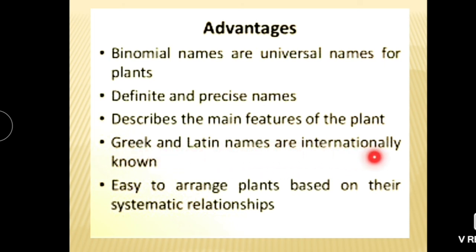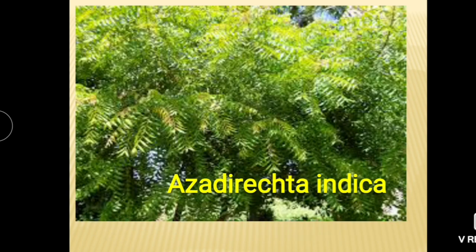Then Greek and Latin names are internationally known. It is easy to arrange plants based on their systematic relationship. One example is shown here, that is the neem tree. Its scientific name is Azadirachta indica.